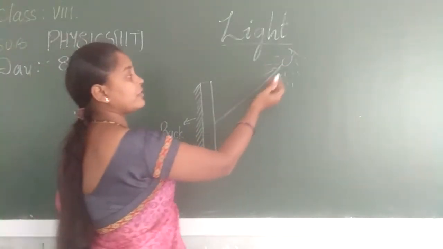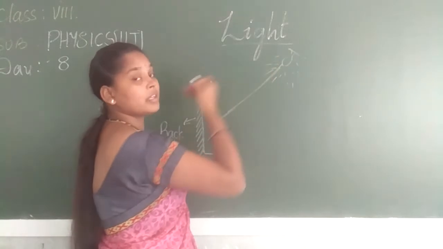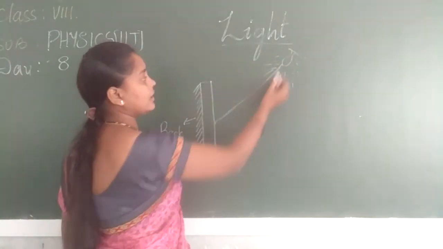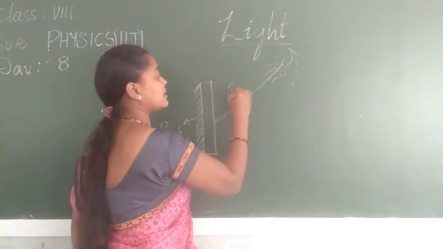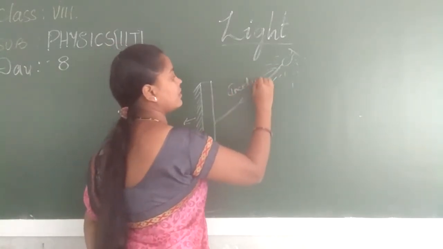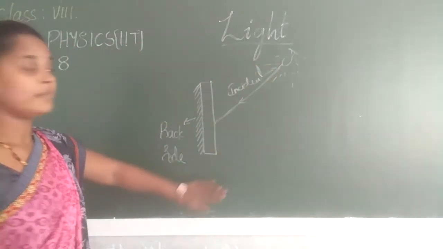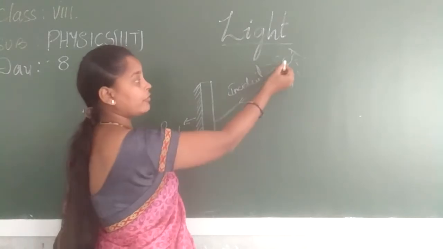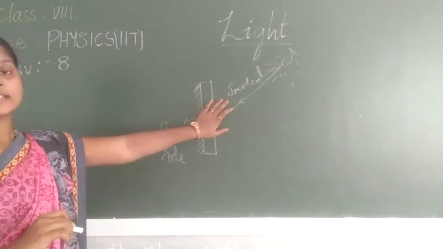So the ray entering from the source of light is called the incident ray. Yes or not? It is coming from the source of light and striking the mirror. So this ray is called the incident ray. This is a plane mirror. A ray of light from the source hitting an obstacle is called the incident ray.